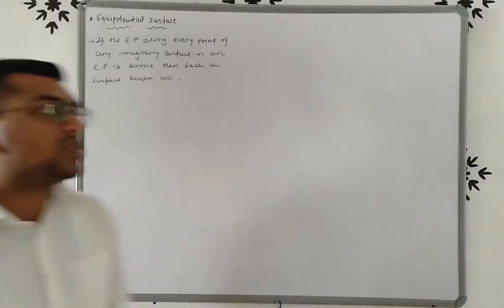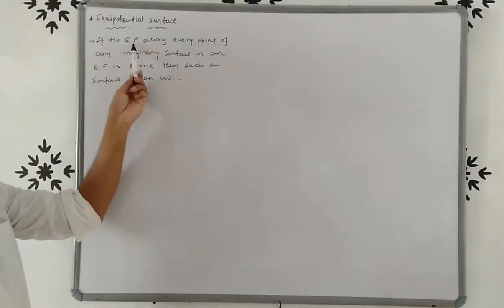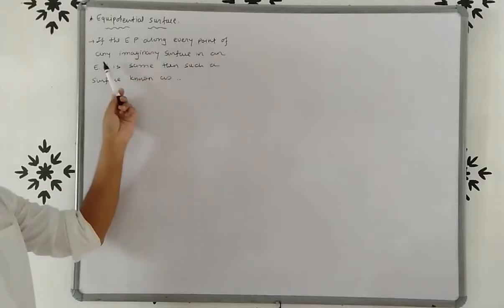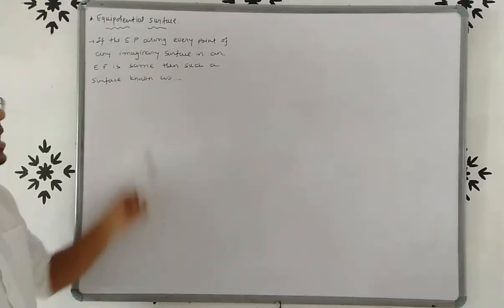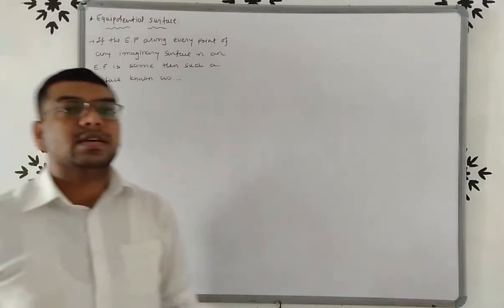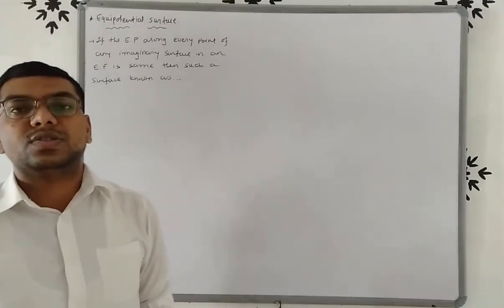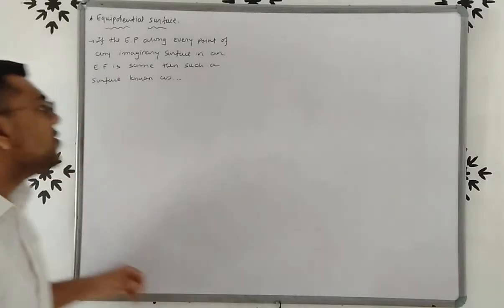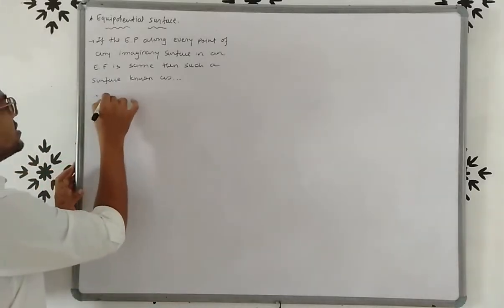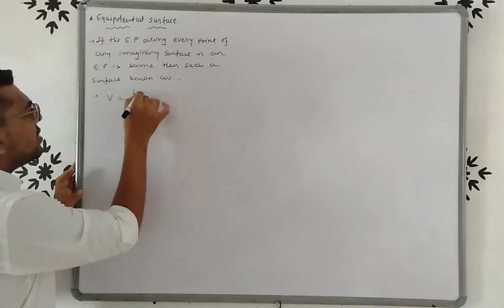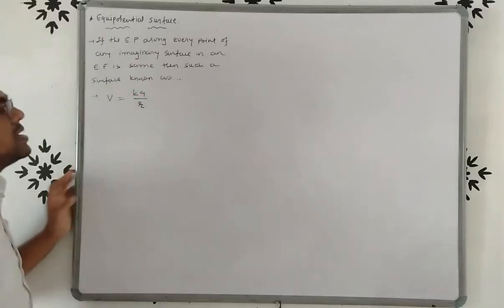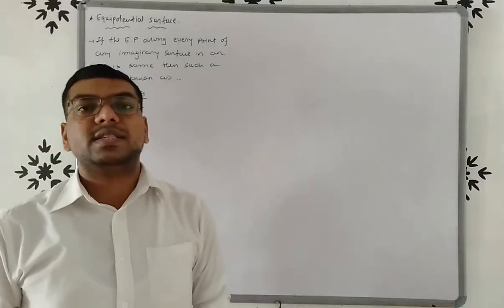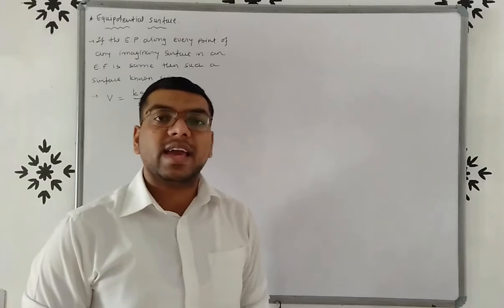Or also you can say that if the electric potential along every point of any imaginary surface in an electric field is the same, this surface is known as an equipotential surface. Now friends, for an equipotential surface the potential will always remain the same, and the equation of the potential is V equals kQ by r, right?